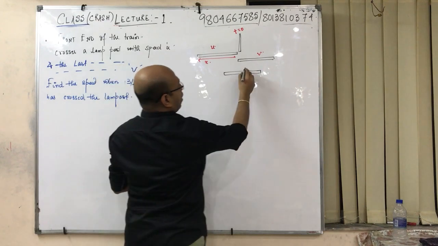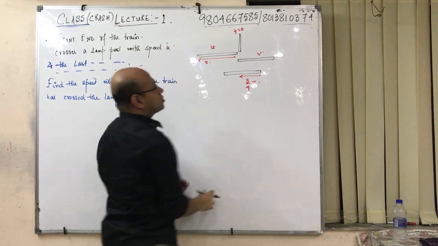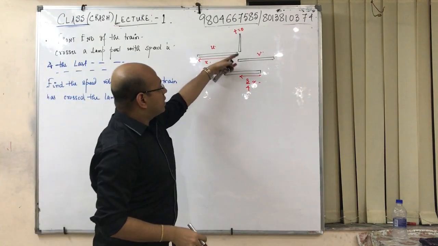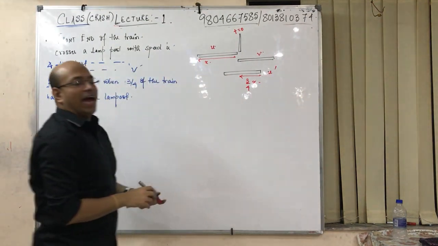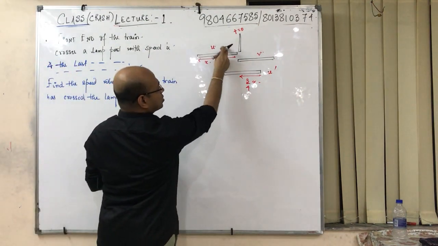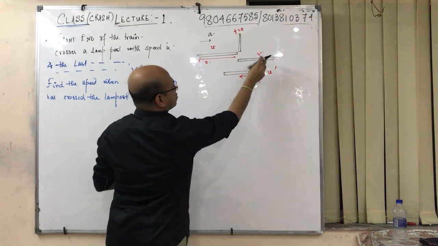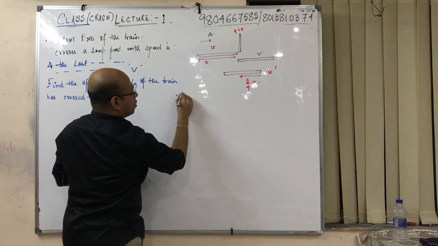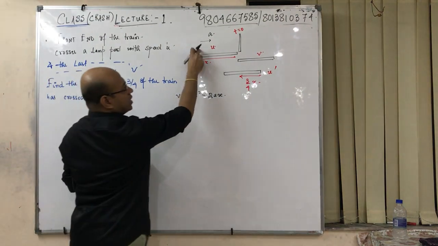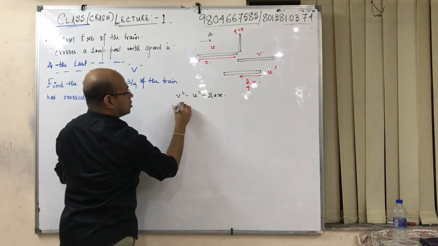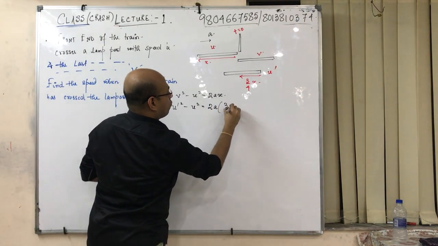In this case how much it has crossed? 3/4 x has crossed. Now two things, one with this, another with this. You have to find v, u dash. So if I compare these two situations where total displacement is x, acceleration is this thing, final velocity is v, initial velocity is u. So v square minus u square is equal to 2ax, and this with this, u dash square minus u square is equal to twice a 3/4 of x.